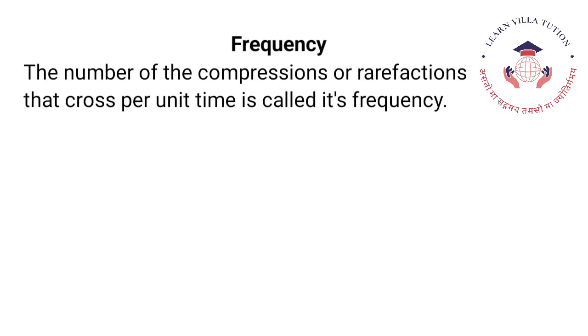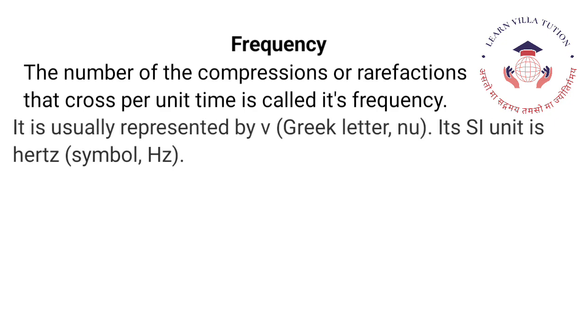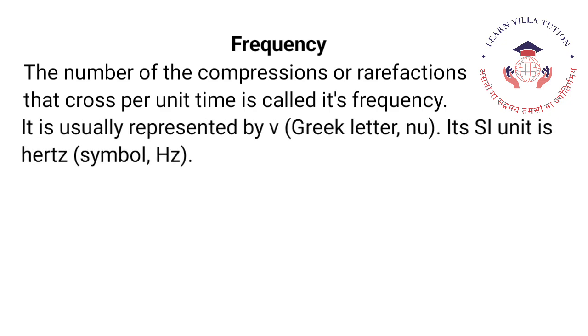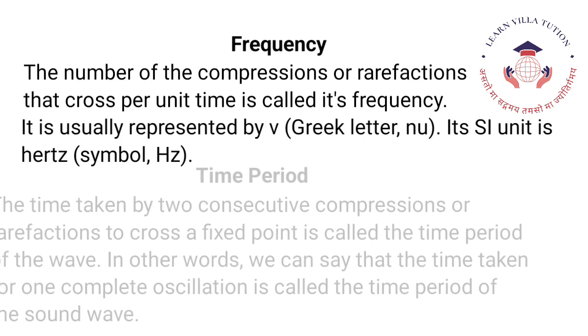Frequency. The number of compressions or rarefactions that cross per unit time is called its frequency. It is usually represented by ν, the Greek letter nu. Its SI unit is Hertz, symbol Hz.